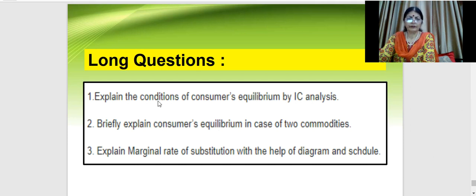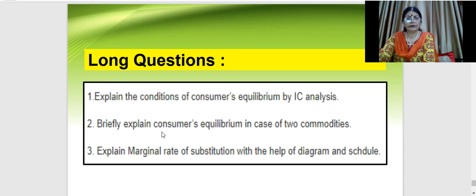Of course, it can be for 4 marks also. It can be 3 marks. It is not necessary, but this is a long question. That means you must give the diagram to it. Next is briefly explain consumer's equilibrium in case of 2 commodities. So this is also a very important question. In case of 2 commodities, how you are able to achieve consumer's equilibrium.